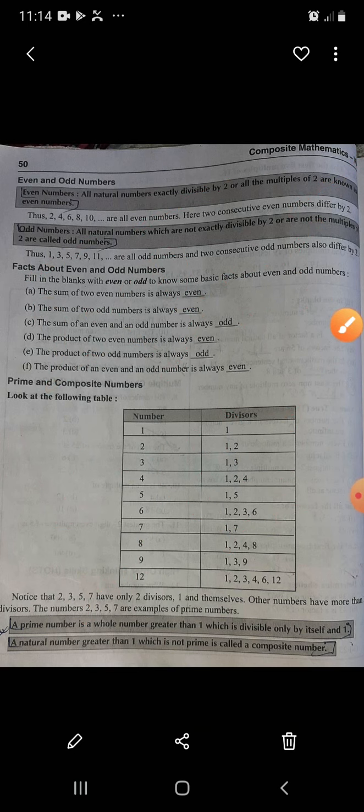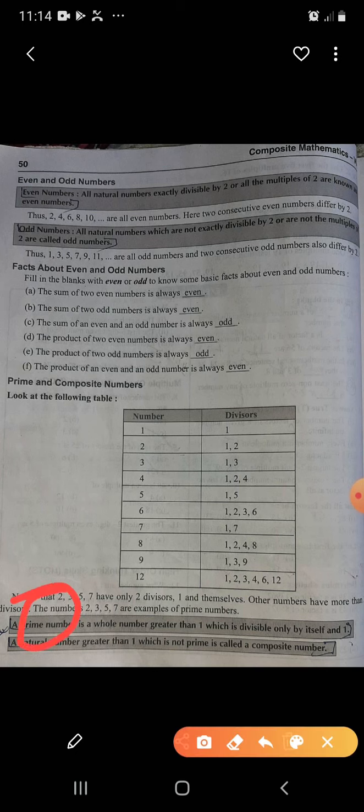So now, what are prime numbers? A prime number is a whole number greater than 1 which is divisible only by itself and 1. See the definition. If I say 2, what are the factors or divisors of 2? It's 1 and 2.